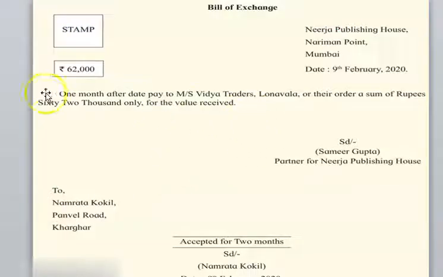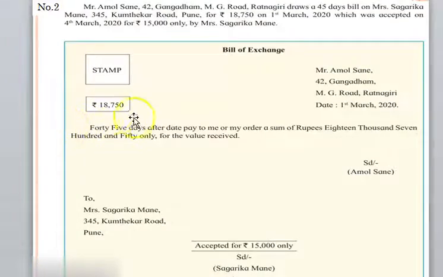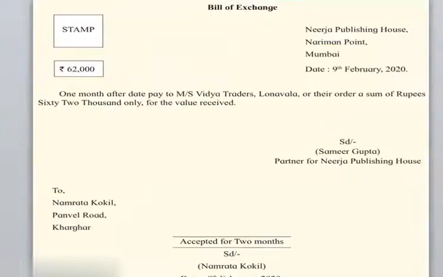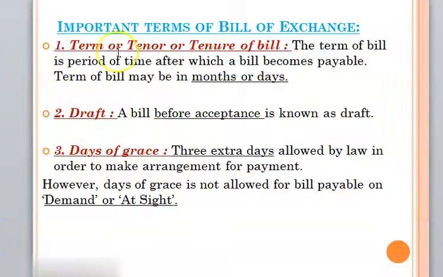The term of a bill may be in months or days, that we have seen. Say in this example, the bill is drawn for 1 month. And in the previous example we have seen 45 days. So in both cases the bill is drawn for days, and in the second example the bill is drawn for months, right? So this is called the term or tenor of the bill.